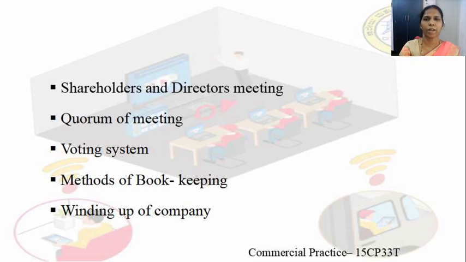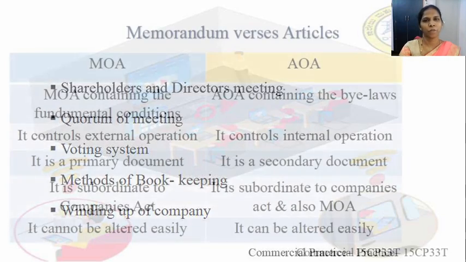The method of bookkeeping and accounting. Whatever method the company is following for bookkeeping and accounting, the procedure and the provisions according to the Companies Act are to be contained in the articles of association. And there comes the winding up of the company. If the company intends or wishes to wind up, the provisions and procedures related to the winding up of the company have to be contained in the articles of association according to the Companies Act of 1956.